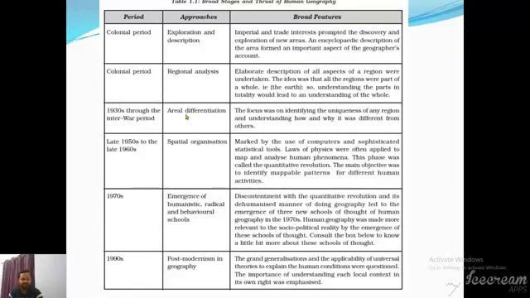Areal differentiation is a term first used by Richard Hartshorne in 1939 in his book The Nature of Geography. Once again, I explain. Areal differentiation means each and every region differs from each other due to its unique character. For example, Middle East region is characterized by petroleum.